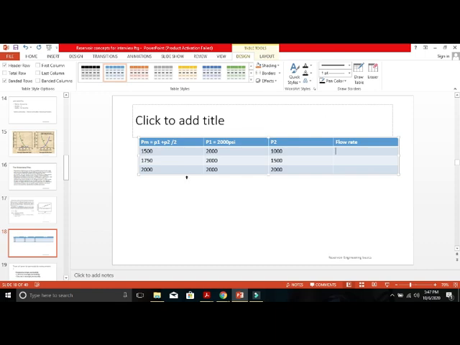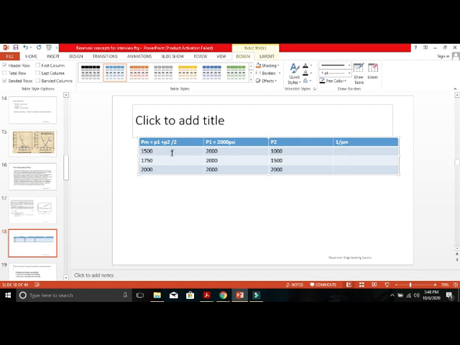When you go in the reverse direction, like P1 is 2000, P2 is 2000, then after some time, 1500 it is dropping and 1000 it is dropping. Then you could see flow rate is rising on the reduction side. When flow rate is rising, what will happen to 1 by Pm? What will happen to 1 by Pm? When you go from top to bottom, 1 by Pm will rise or reduce?